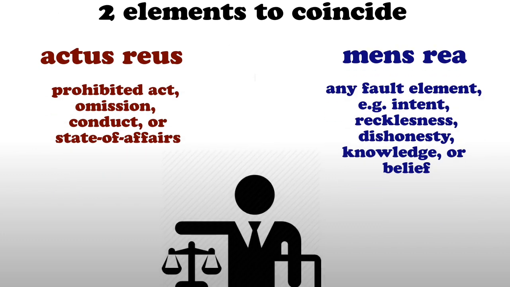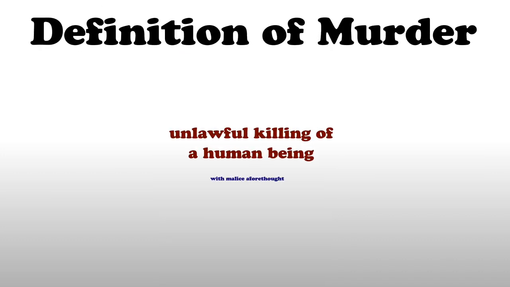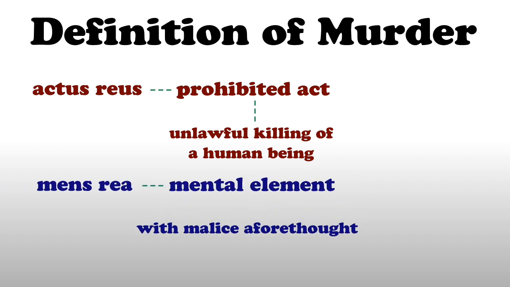It is the prosecution's duty to prove beyond reasonable doubt the elements of the actus reus and the mens rea of the alleged crime. For example, the definition of murder is an unlawful killing of a human being with malice aforethought. The actus reus is the prohibited act, that is an unlawful killing of a human being. The mens rea is the accompanying mental element, malice aforethought, which means intending to kill or cause grievous bodily harm.